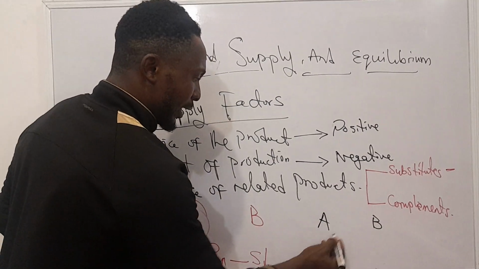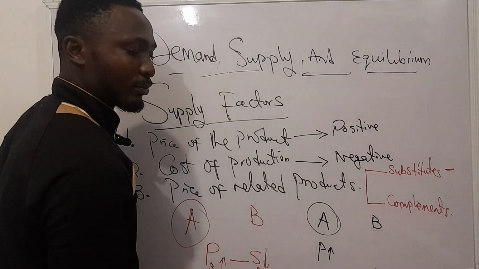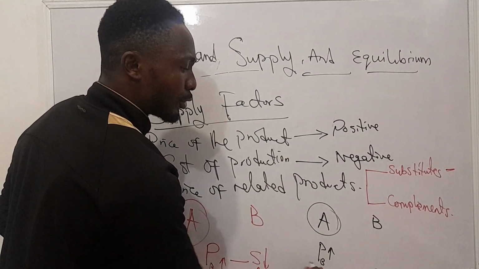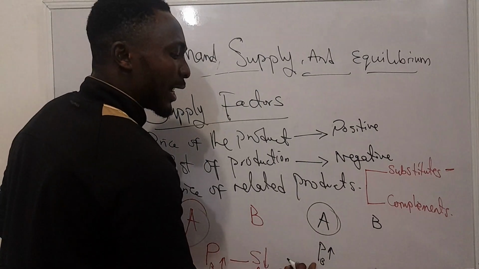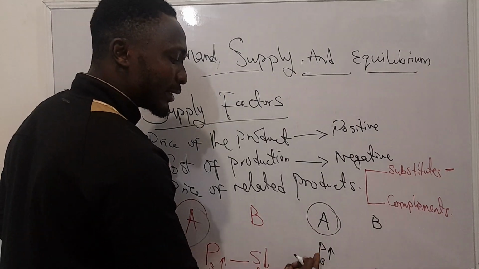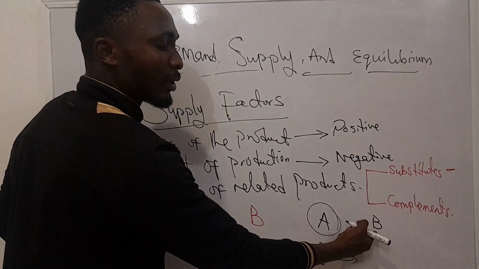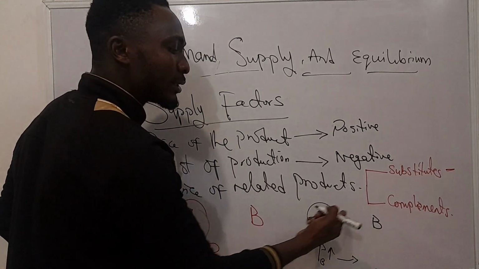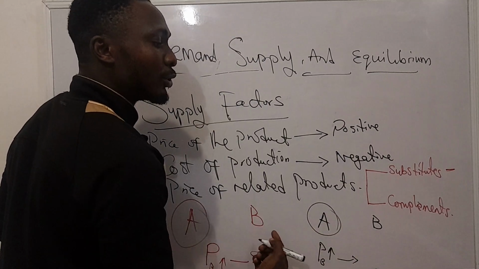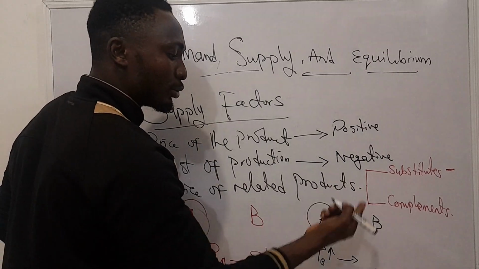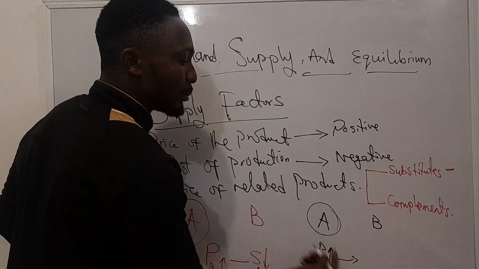So since I'm already selling A, and then the price of B has gone up. If the price of B goes up, the higher the price of a product, the higher the supply, then I will naturally want to increase my supply of B. And if I'm increasing my supply of B, it means that this one also goes up because A and B can be supplied together and consumed together as well. So if that is the case, I will supply more of B and also supply more of A.